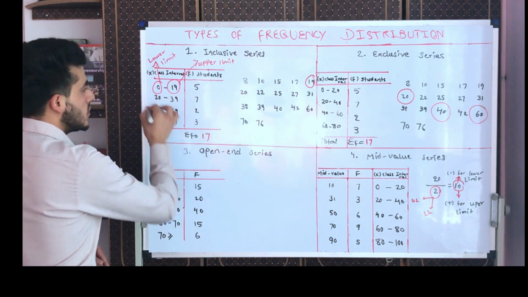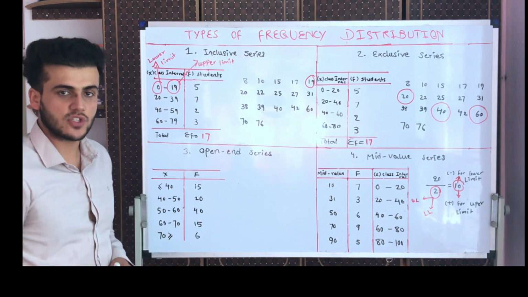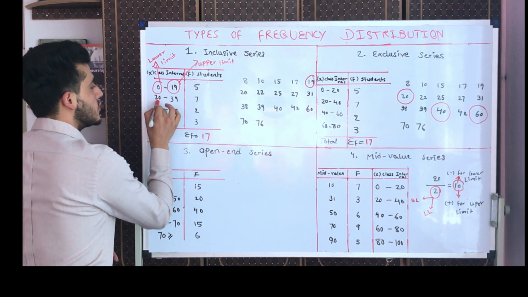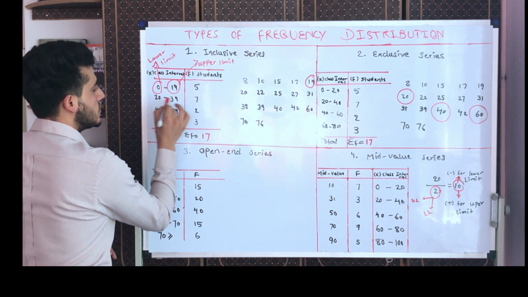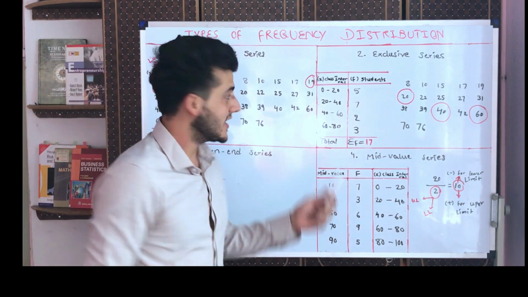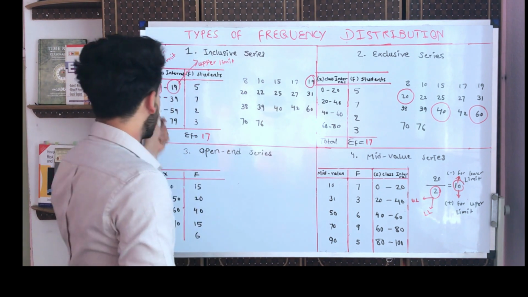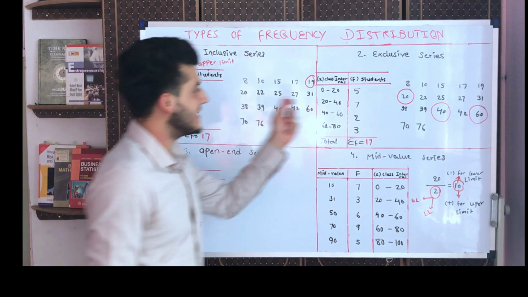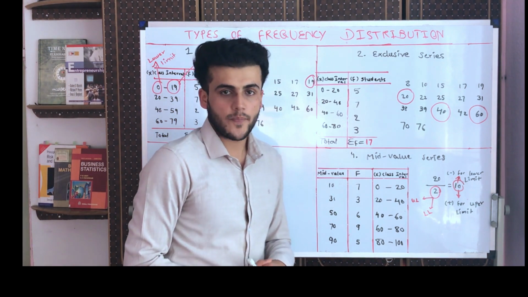But in inclusive series, we do not have the same situation. Here it is 0 to 19, then it starts from 20, and here 20 to 39, then it starts from 40. What it means is that in the exclusive series the values are repeated, but in the inclusive series they are not repeated. That's why we call this inclusive and that exclusive.